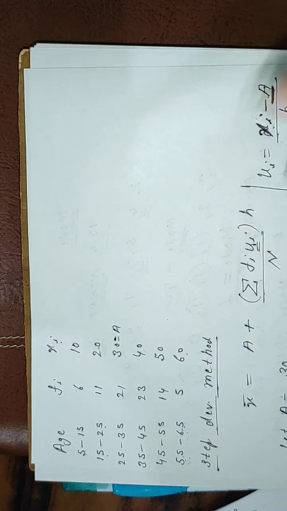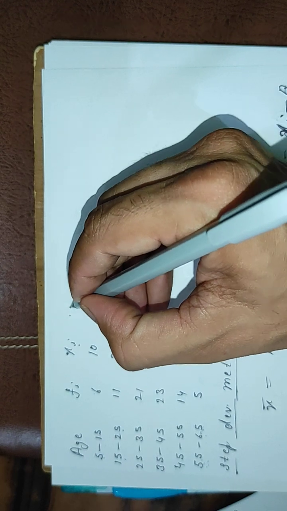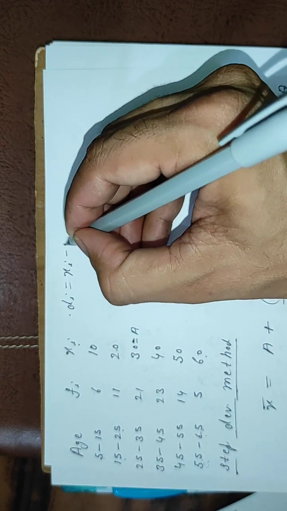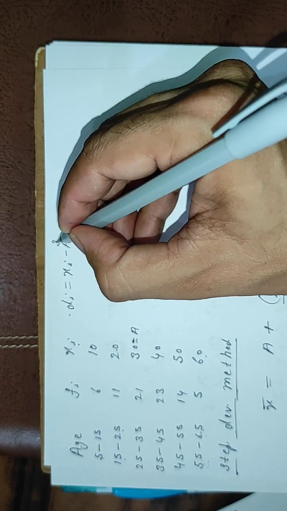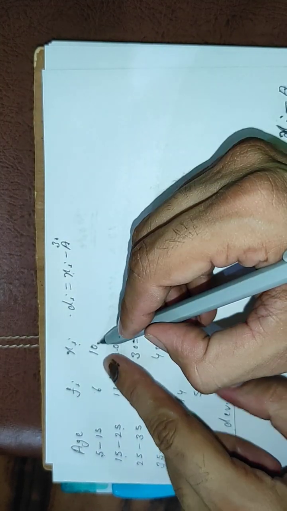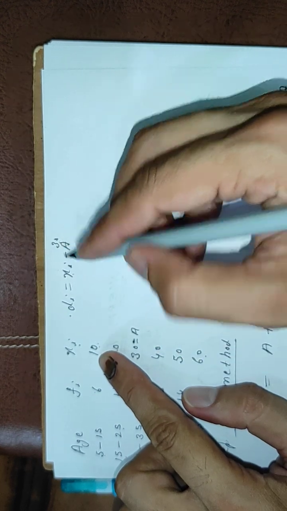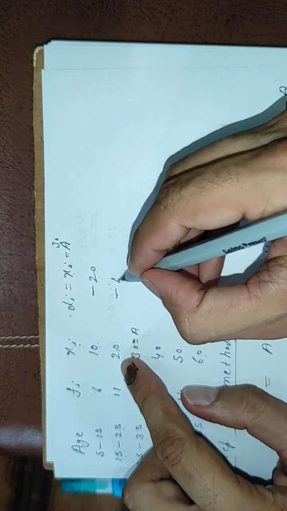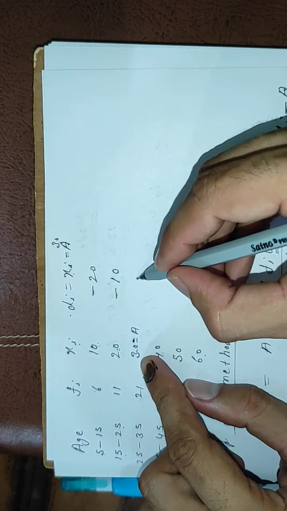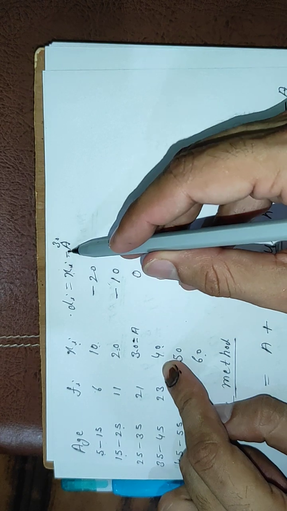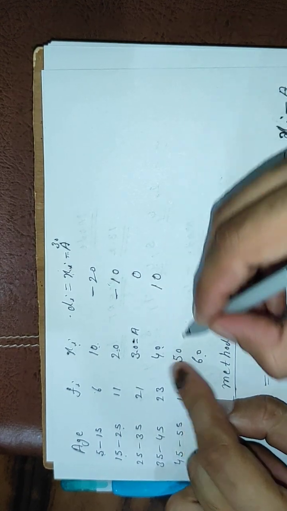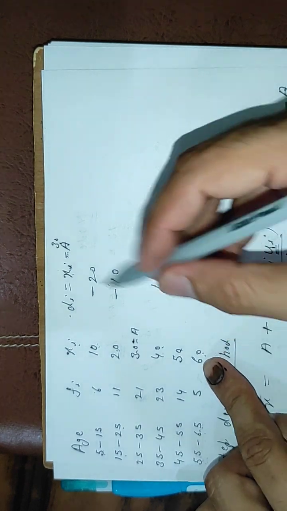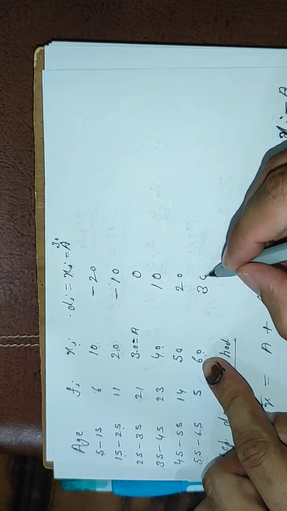Now we will find d, and this d is found by this formula xi minus a, and a here is 30. Let us subtract. These are xi values. 10 minus 30 is minus 20. 20 minus 30 is minus 10. 30 minus 30 is 0. 40 minus 30 is 10. 50 minus 30 is 20. 60 minus 30 is 30. Understood?